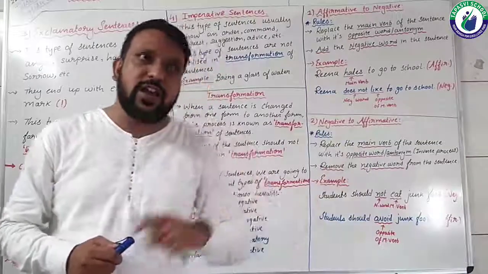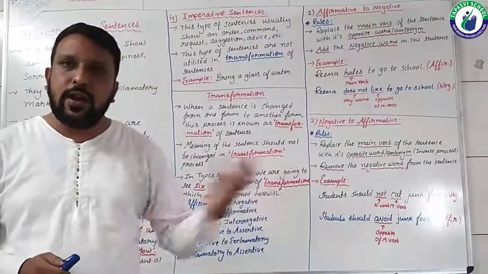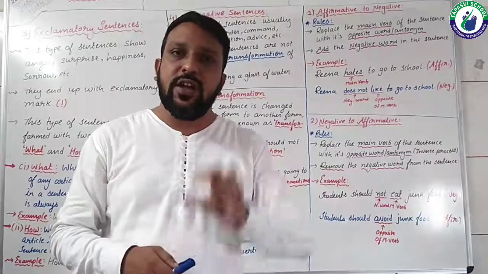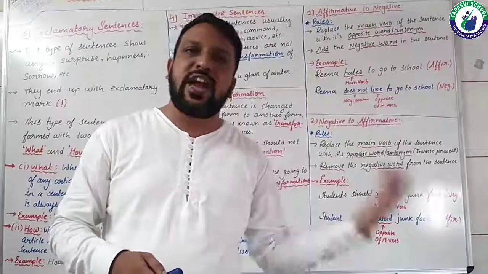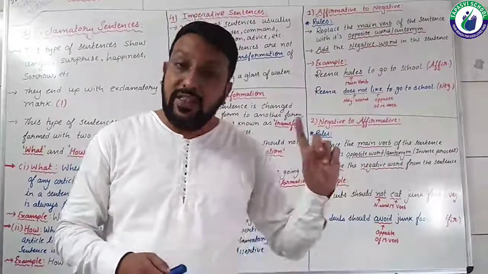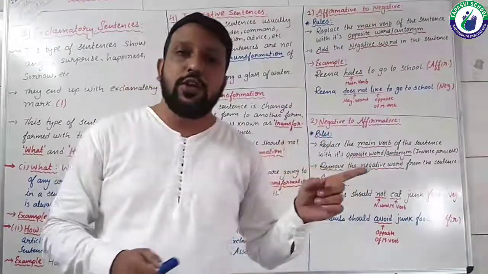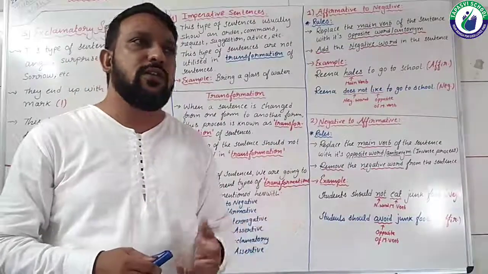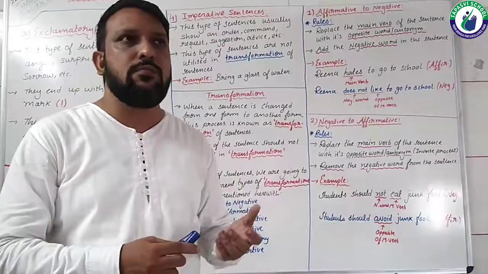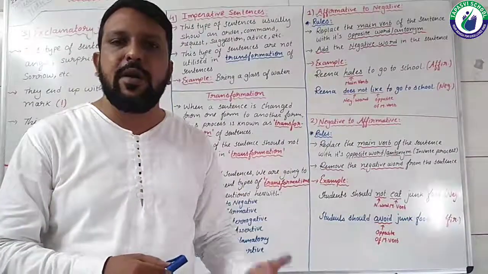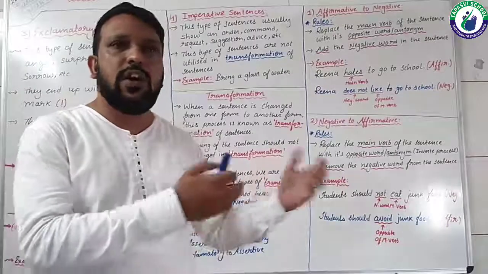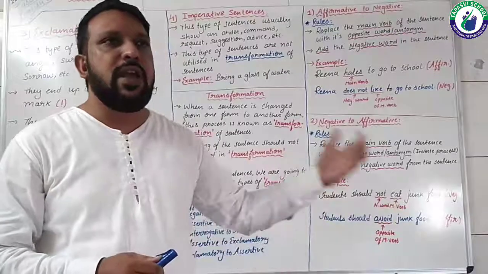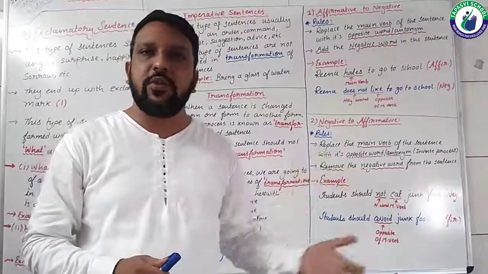In that do as directed, whatever would be asked in a bracket, usually you are much aware of that type of question: a sentence would be given and beside it a bracket, and in that bracket an instruction would be given, such as make complex, make simple, make compound, turn it into a passive voice, change the degree, make negative, make affirmative, make assertive, make interrogative.